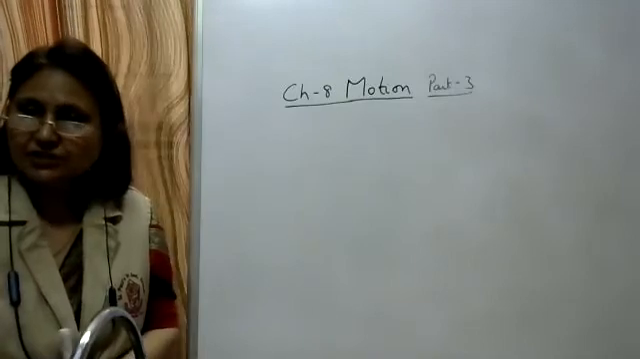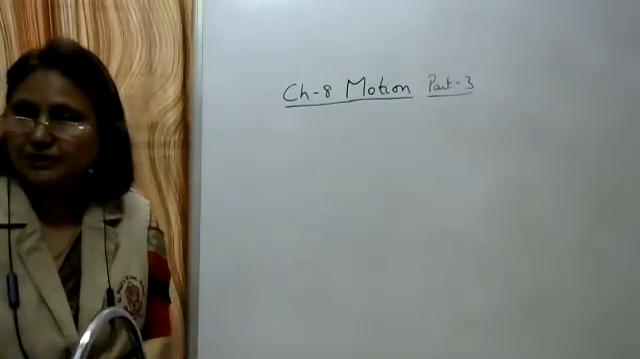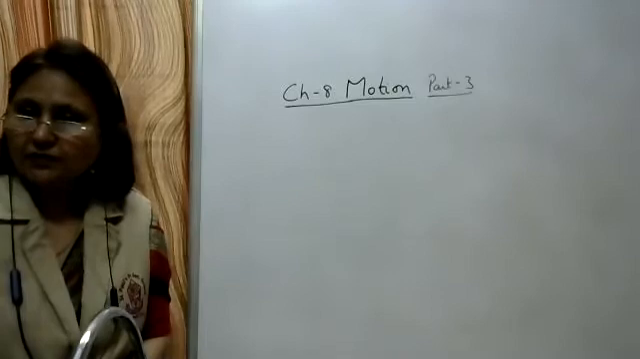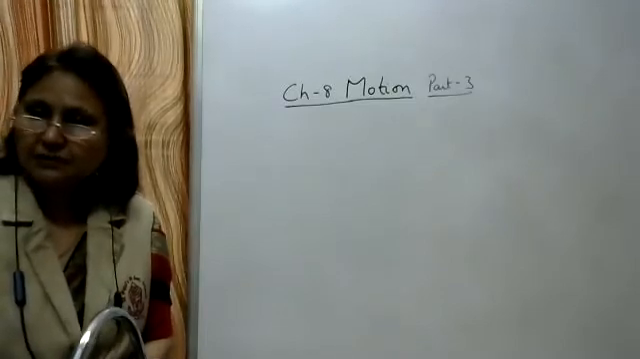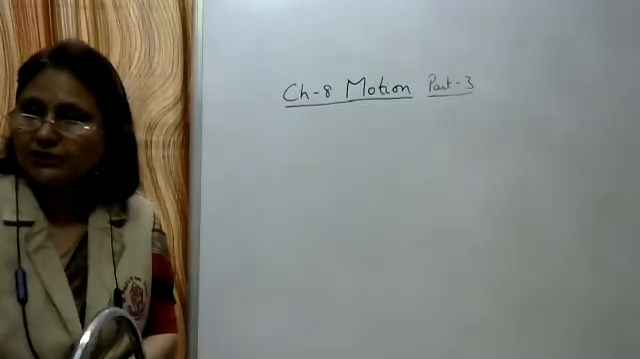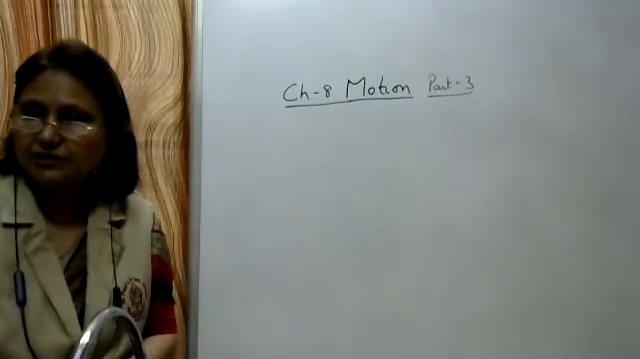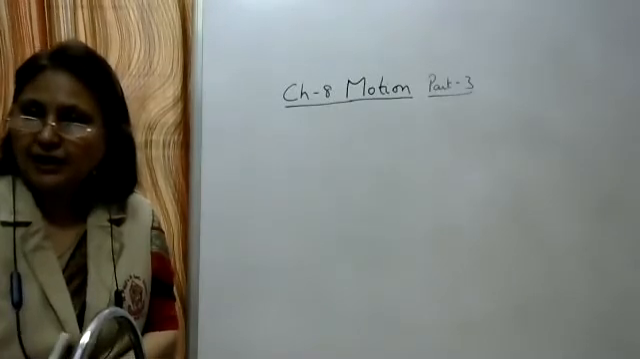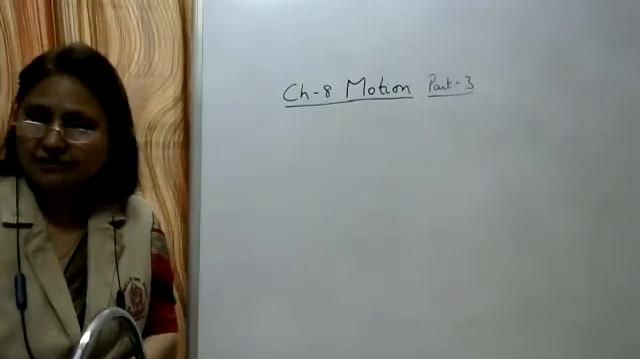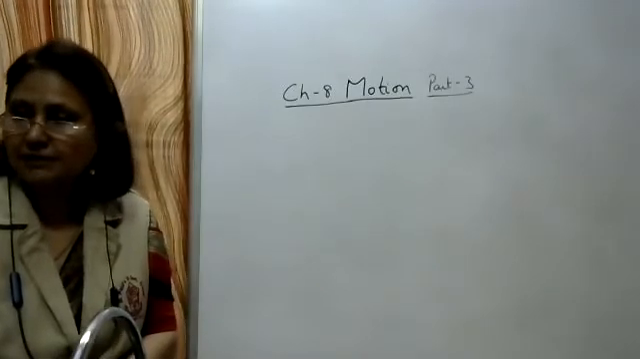Yesterday we discussed the differences between distance and displacement. Distance is a scalar quantity, displacement is a vector quantity. The magnitude of displacement may be equal to the distance traveled or it will be less than the distance traveled. And the distance traveled is never equal to zero, whereas the displacement can be equal to zero.